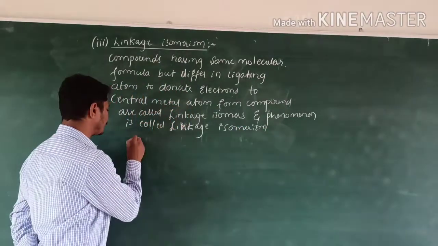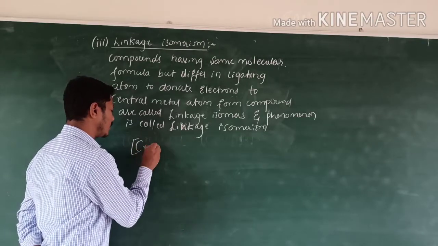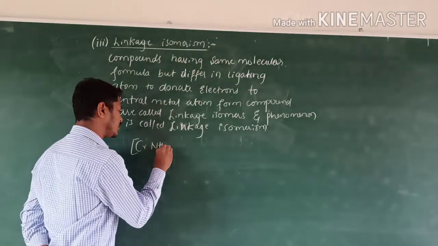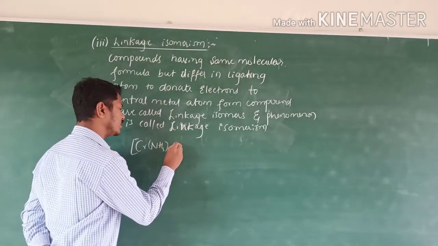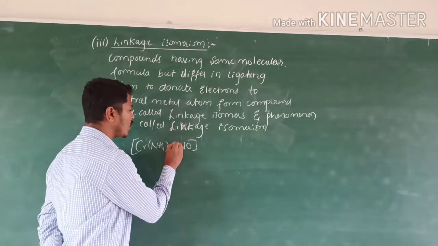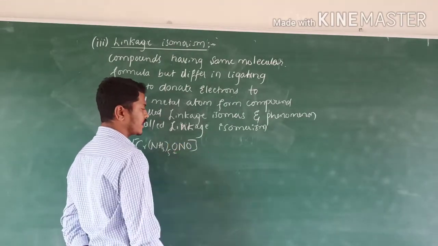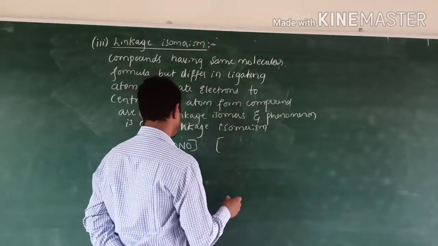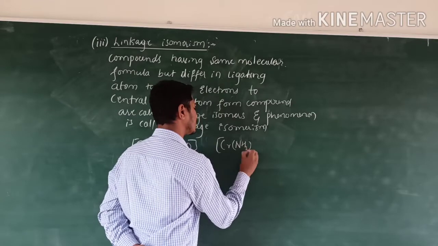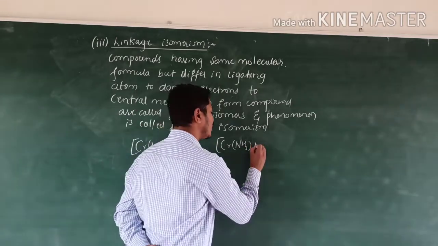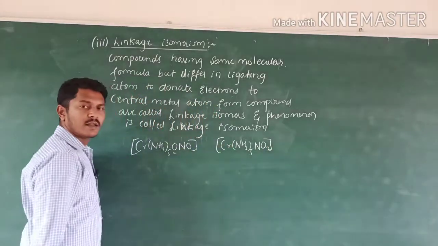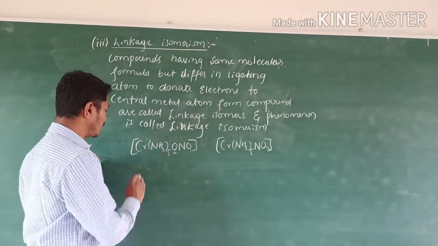For example, chromium NH3 5 times ONO. Here the ligating atom is oxygen. Take another example, the same chromium NH3 5 times NO2. Here what happened?